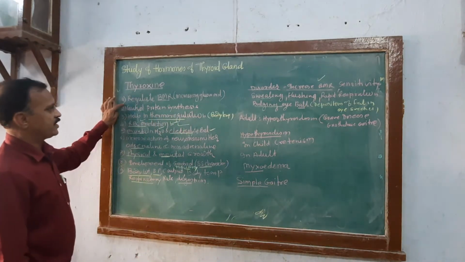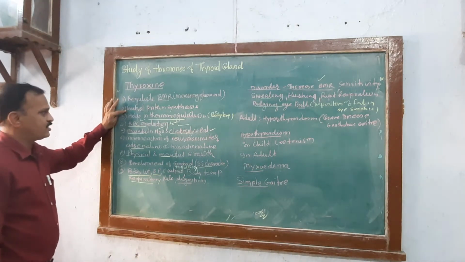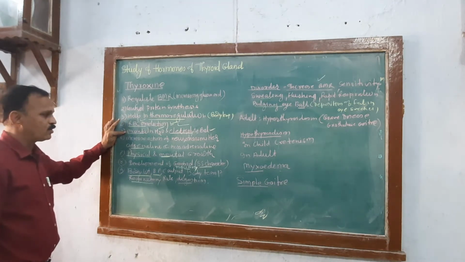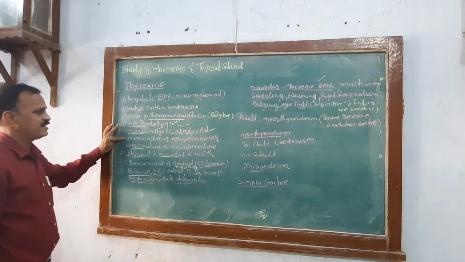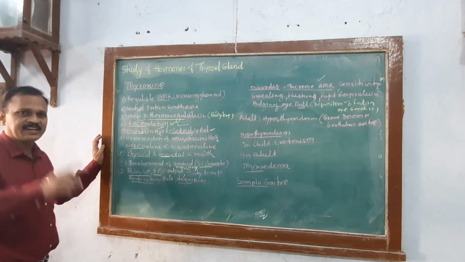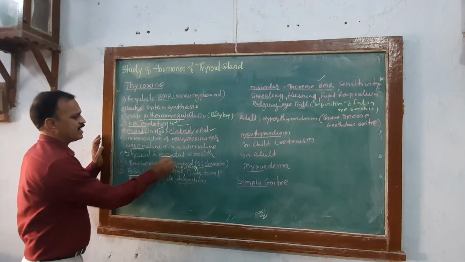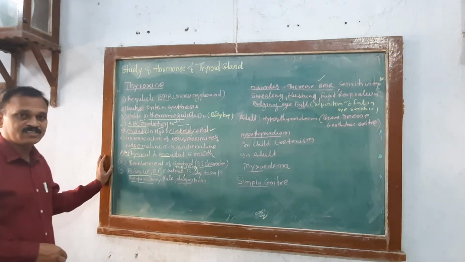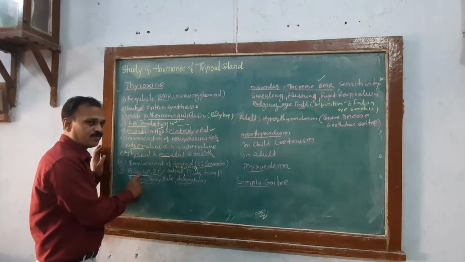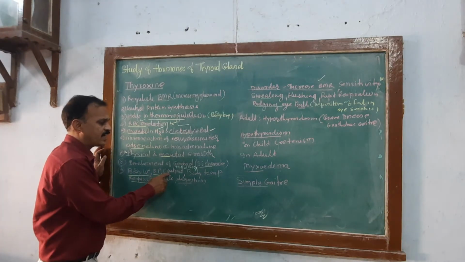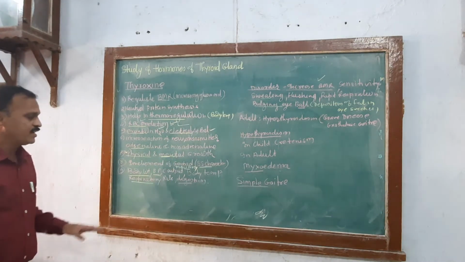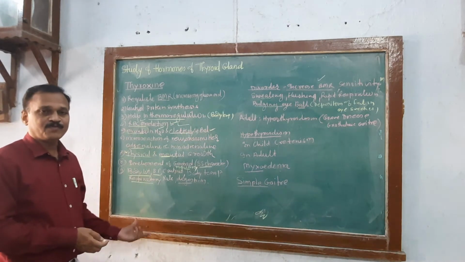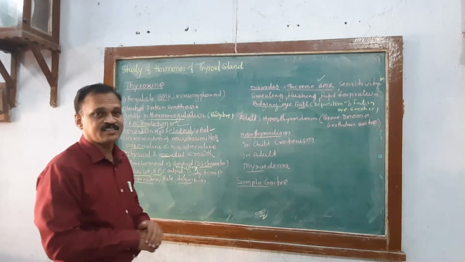Again simply, it regulates the BMR, it controls protein synthesis, it helps in thermoregulation, RBC production, maintains water and electrolyte balance, and increases the action of neurotransmitters like adrenaline and noradrenaline. It controls the physical and mental growth of the human body. It controls development of gonads, development of secondary sexual character in both sexes. It controls the body weight, blood pressure, cardiac output, body temperature, respiration rate, as well as digestion. These are the functions. But what are the disorders?